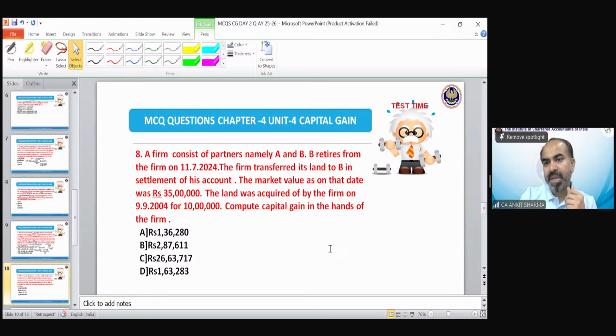Ishan is saying B. Soumya is also saying B. Very good. Harshada B. Almaz B. Rajbir is also saying B. Anubhav also saying B. Well done. So the correct answer of question number 8 is B.